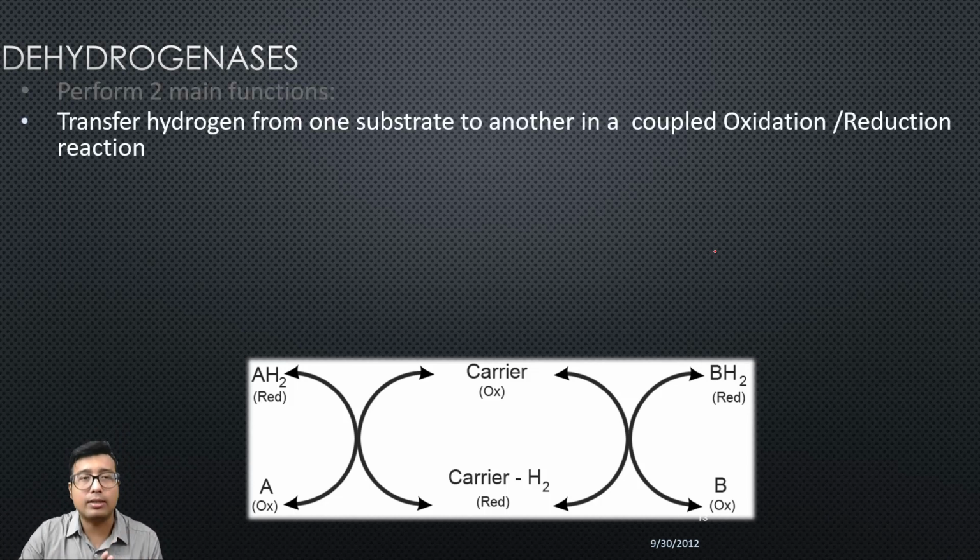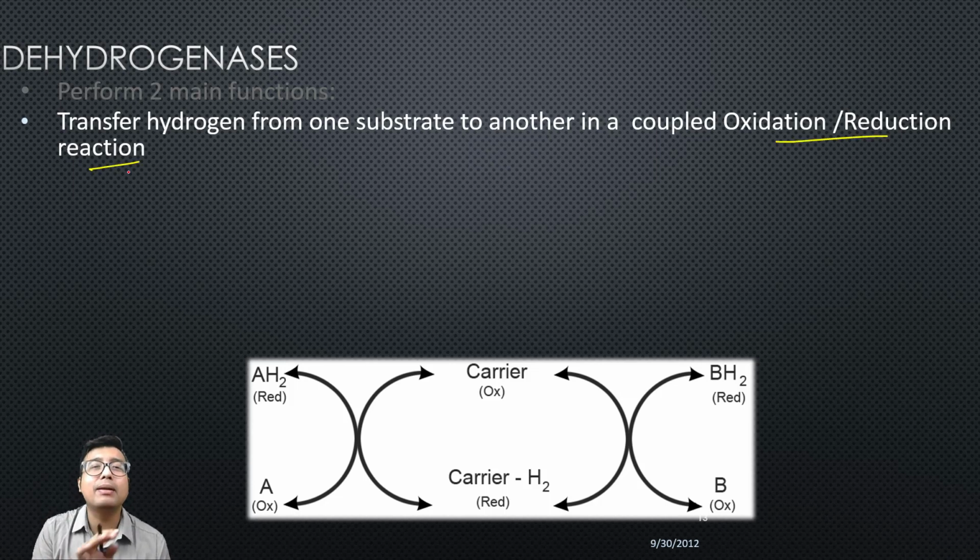They perform two functions. They transfer hydrogen from one substrate to another. Directly water is not accepting, directly oxygen is not accepting hydrogen. So this is generally a coupled reaction of oxidation reduction. They happen together.